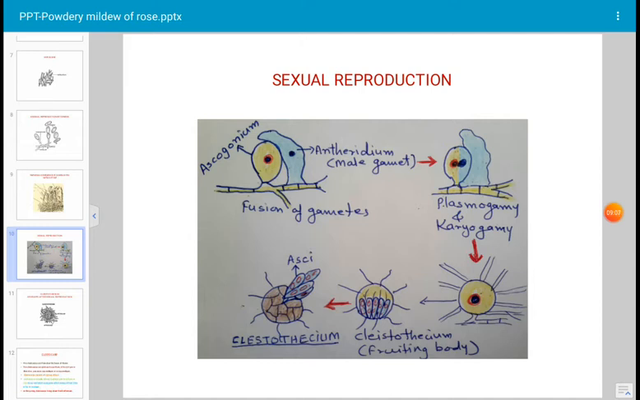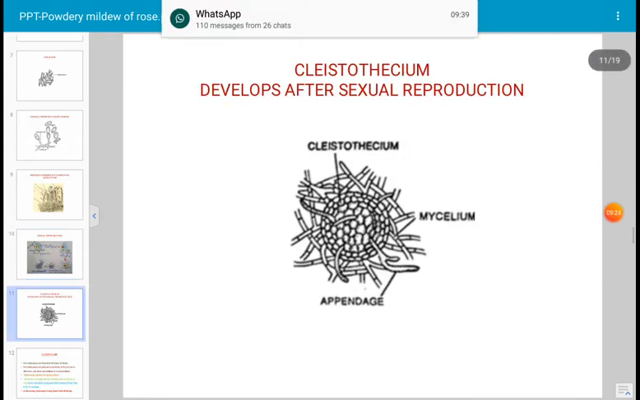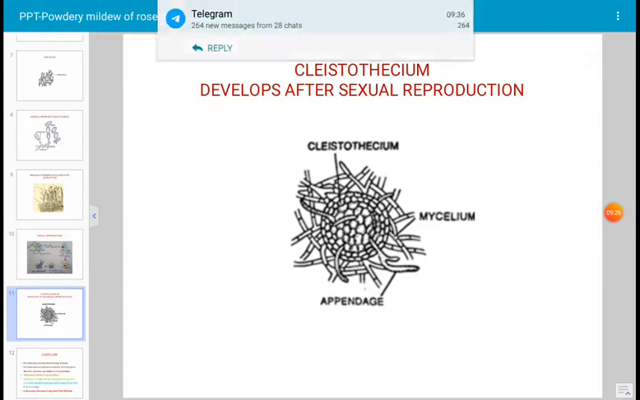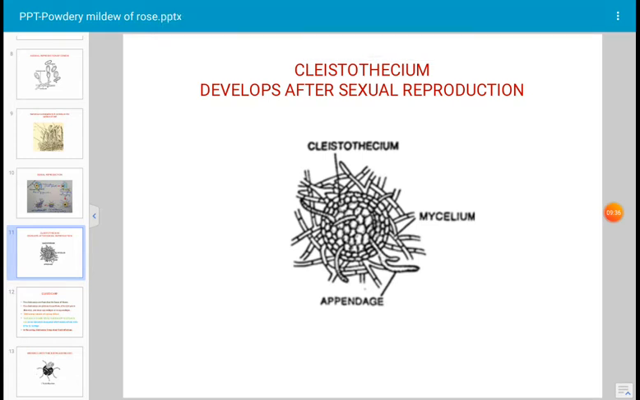Again they are carried away by wind or by insects or any other agency, and whenever they get a proper host plant, they infect it and cause powdery mildew disease. Mostly in rainy season this disease is observed very commonly. And these are the external features of the cleistothecium, that is the fruiting body. These are the appendages, and the appendages and the wall of the cleistothecium are made up of hyphal threads.